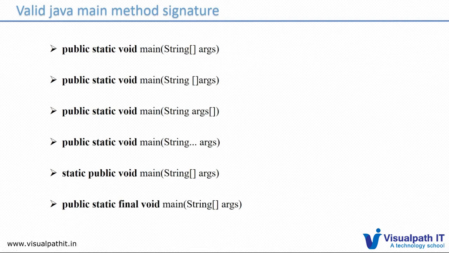Suppose we have public static; here static we move to first and public to second. Order does not matter, but the return type has to be prior to the main method. We can even add the final keyword, and what the final keyword is we can discuss at a later point in the tutorials.